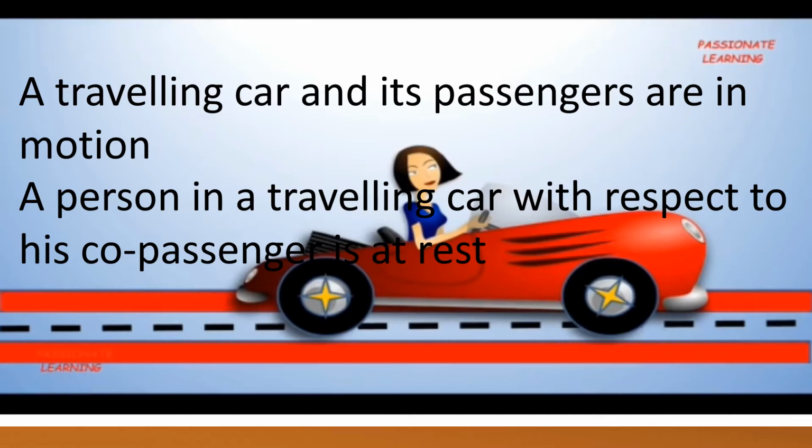Okay children. So a traveling car and its passengers, what we said, they are in motion. But a person in a traveling car with respect to his co-passenger is at rest. Okay children, so we have learnt about rest and motion, is it? So we know these two terms are relative terms. This rest and motion are relative terms.